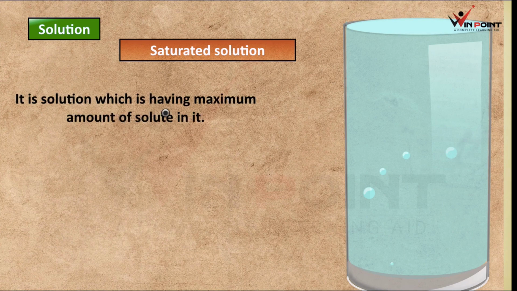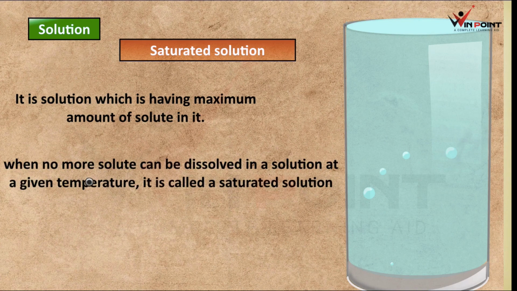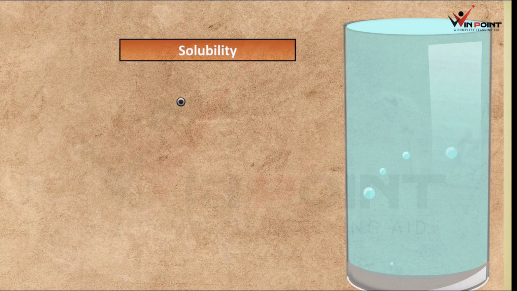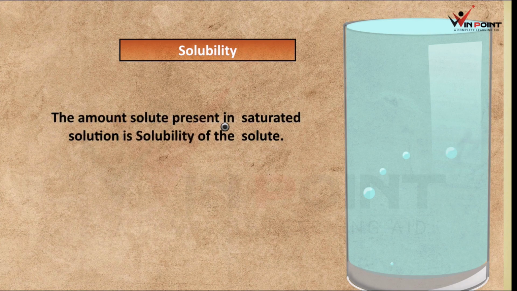It is a solution which is having maximum amount of solute in it. When no more solute can be dissolved in a solution at a given temperature, it is called saturated solution. Now we can discuss solubility. We already discussed that. Solubility is the maximum amount of solute in that particular solvent. The amount of solute present in saturated solution is solubility of the solute.